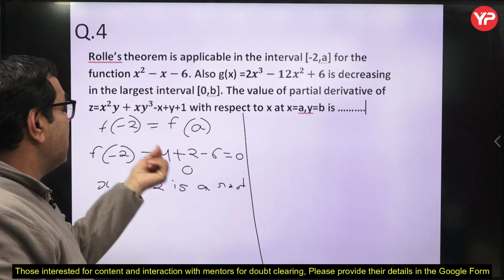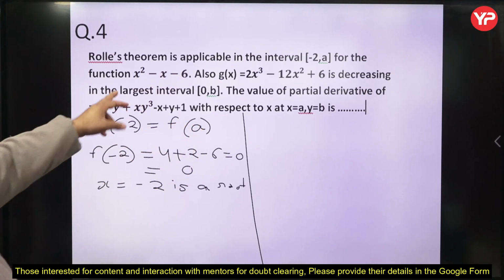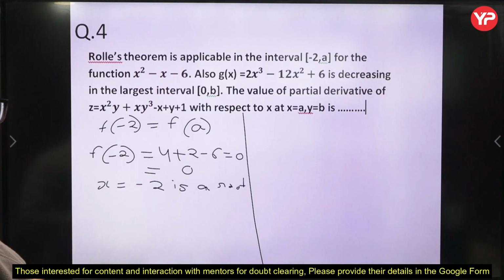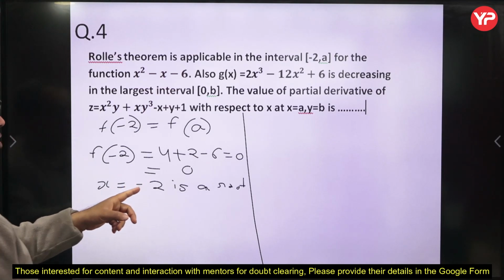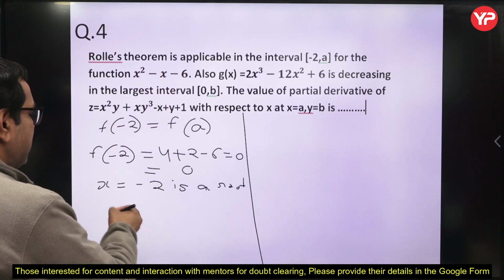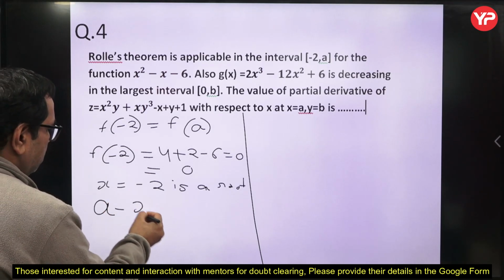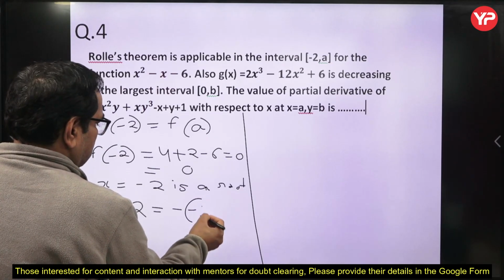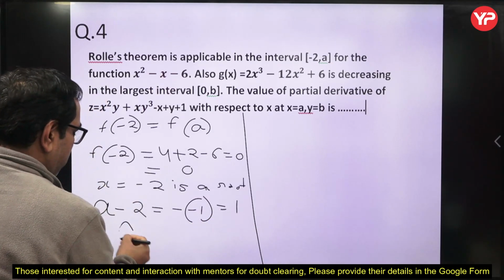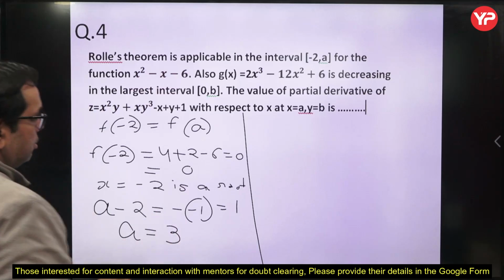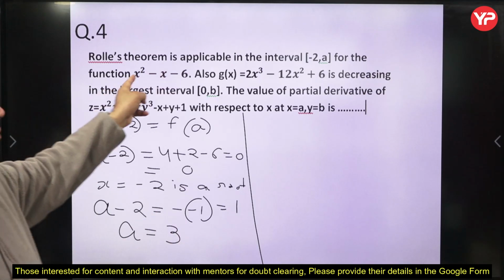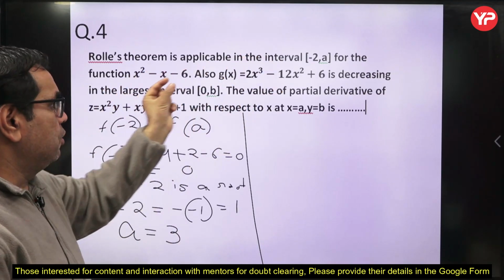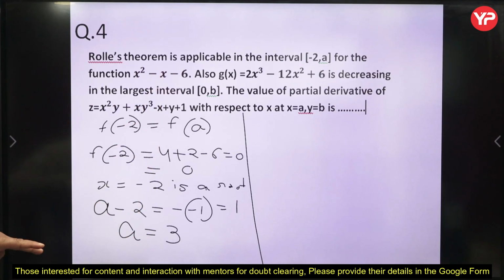So a is another root. One root is minus 2, another root is a. The sum of roots, a minus 2, is equal to minus of minus 1 upon 1, equal to 1. So a equal to 3. So f(-2) is equal to f(3).